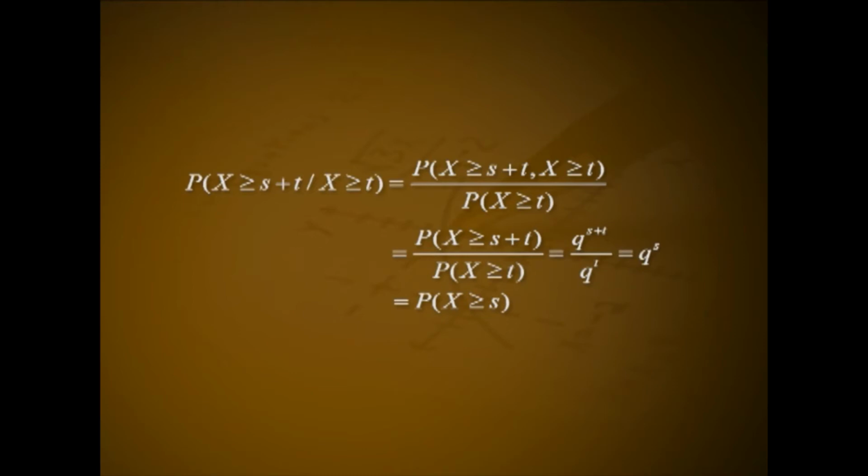P(x ≥ s + t given x ≥ t) = P(x ≥ s + t, x ≥ t) divided by P(x ≥ t). That is equal to probability of x ≥ s + t divided by probability of x ≥ t. That is q raised to s + t divided by q raised to t. That is q raised to s, which is equal to probability of x ≥ s.